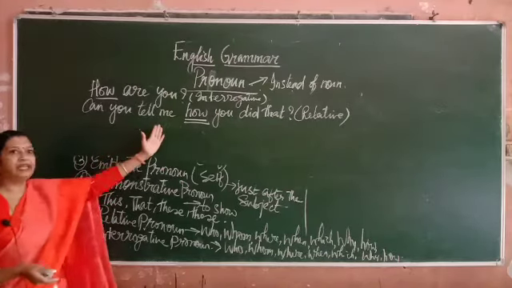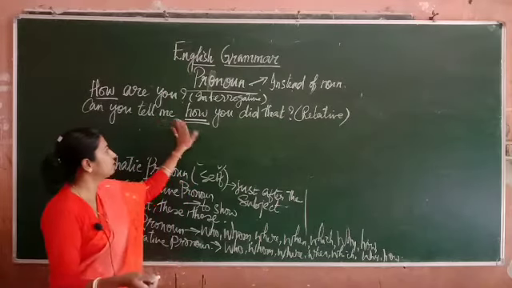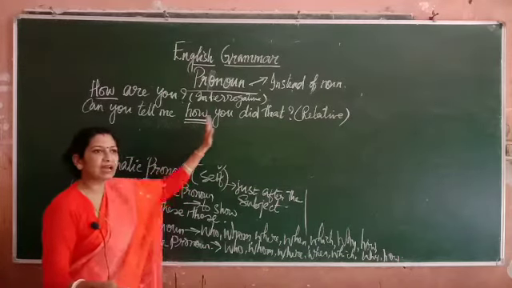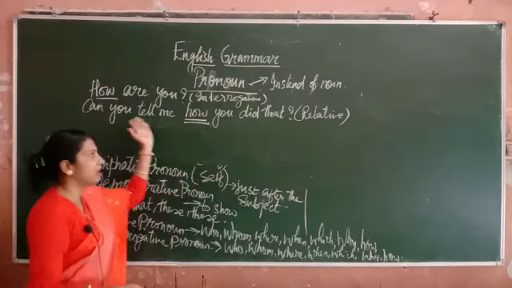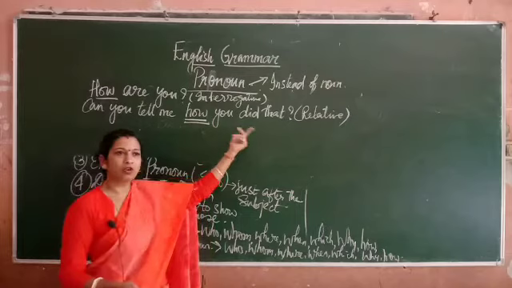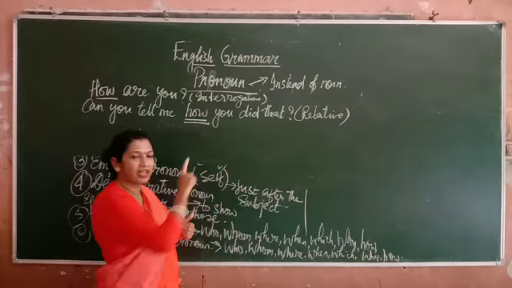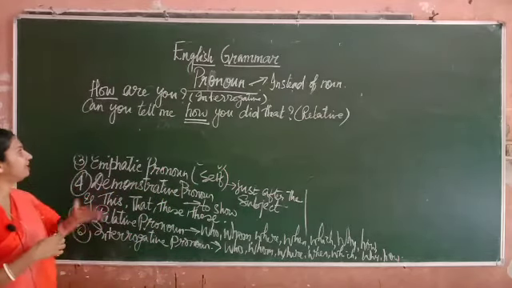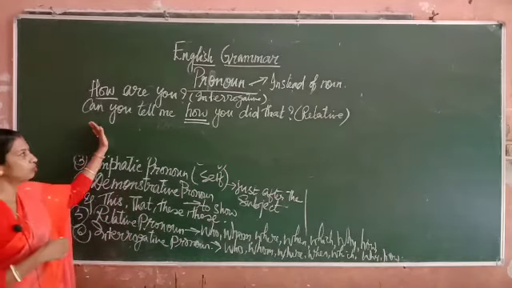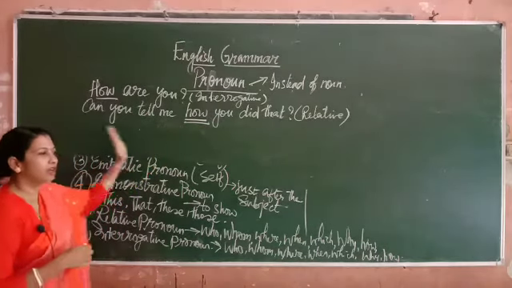Now, this word how is establishing a relation between 2 sentences. So, here how is a relative word because it is establishing relationship between 2 different sentences actually.